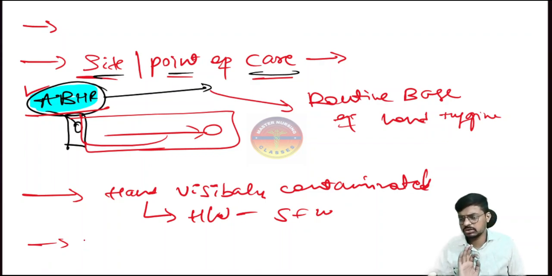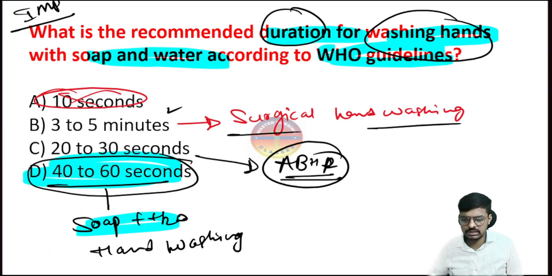Very, very important. So the question will come in your exams, right? The most important aspect of hand washing is the friction. The duration for soap and water we have discussed, that is 40 to 60 seconds, the duration of the alcohol based hand rub is 20 to 30 seconds, and the duration of surgical hand washing is 3 to 5 minutes. Among those, 5 minutes is the single best answer. Already I have discussed, and I think everything is clear, right?